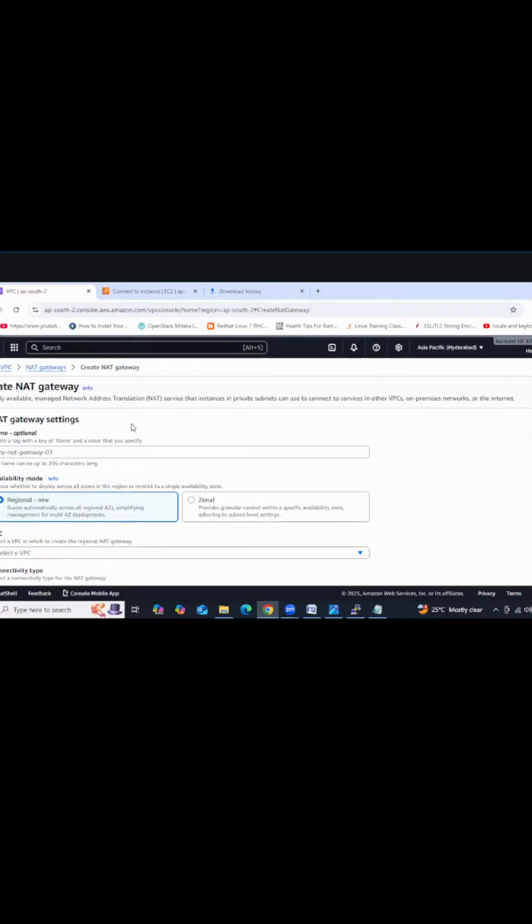Go to VPCs. How to create the NAT gateway? Go to VPC, go a little bit down. Here you will have an option called NAT gateways. At present, there is no NAT gateway, right? Create NAT gateway, then provide the NAT gateway name, my NGW. This is regional and then zonal, right?